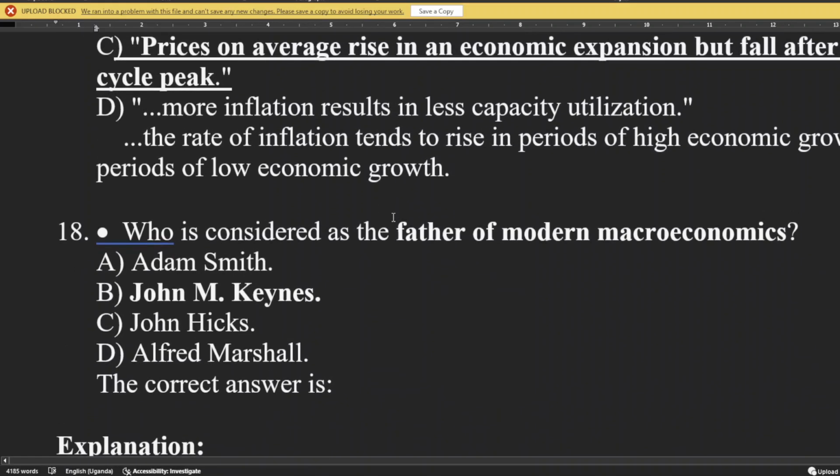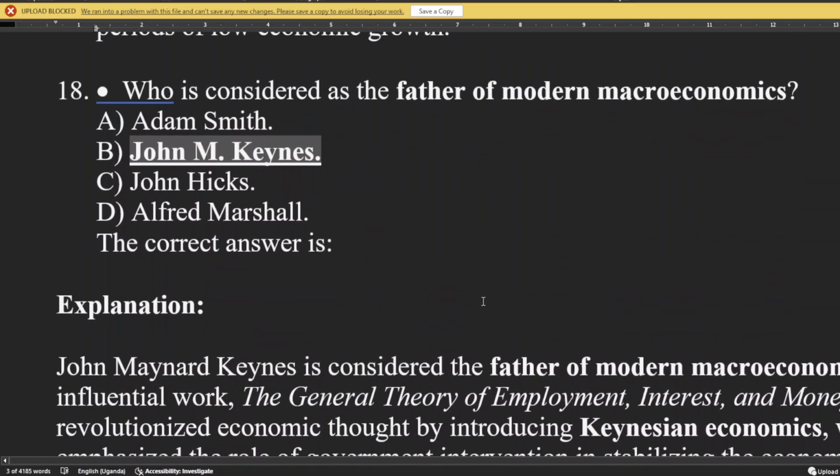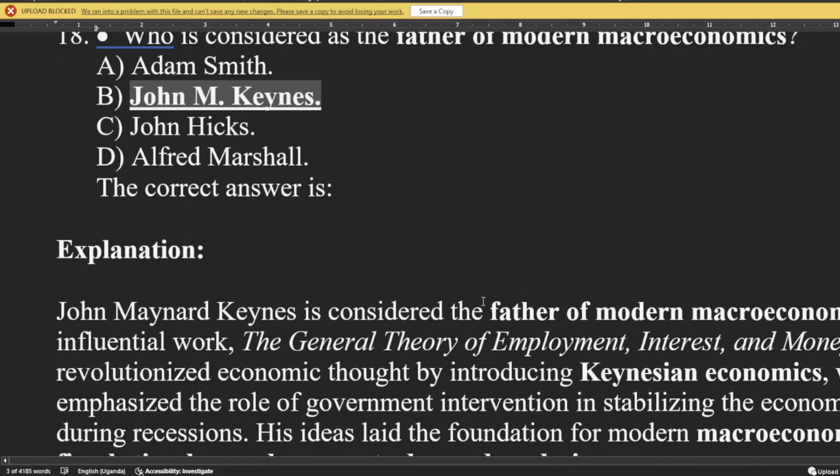Who is considered the father of modern macroeconomics? And we see that that is John M. Keynes. Keynes is considered the father of modern macroeconomics because of the concepts in the General Theory of Employment, Interest, and Money, after the Great Depression of 1929 to 1939, the ten years during that time.